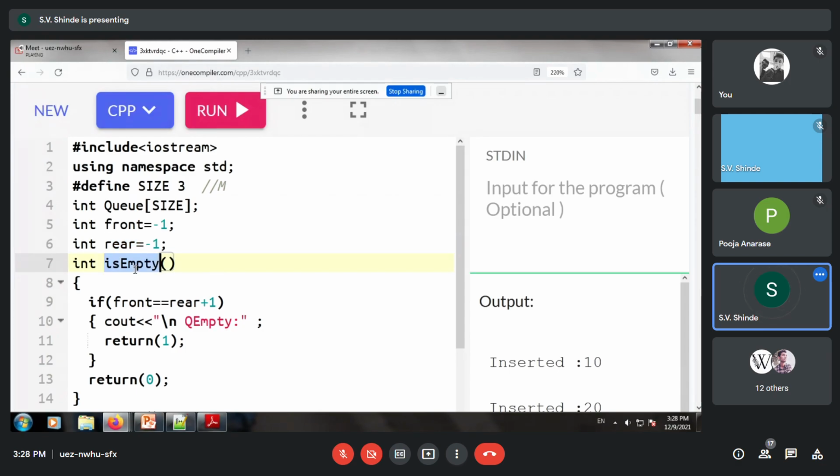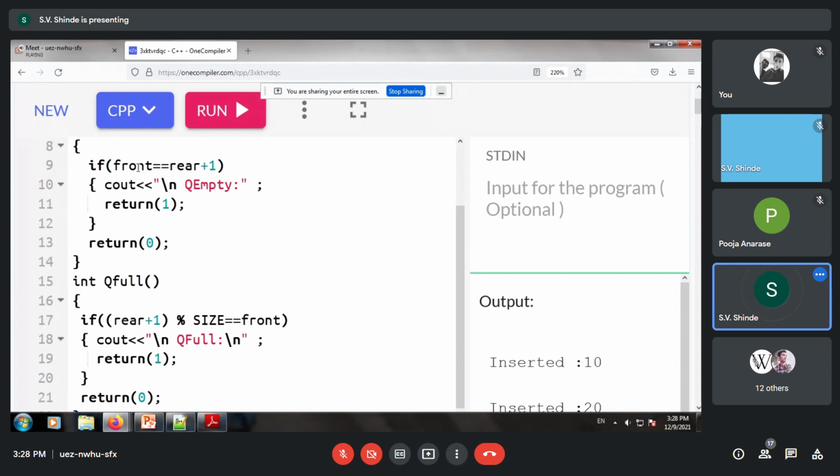Now the first ADT function, that is empty. What is the is-empty condition? Front equal to rear plus 1, q is empty. If it is empty, it will return 1, else it will return 0.